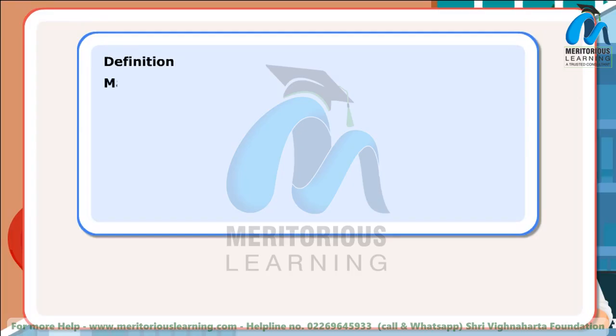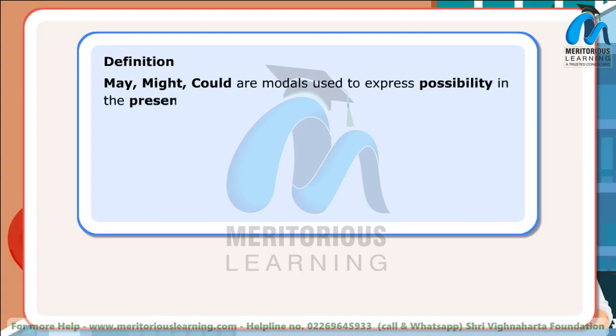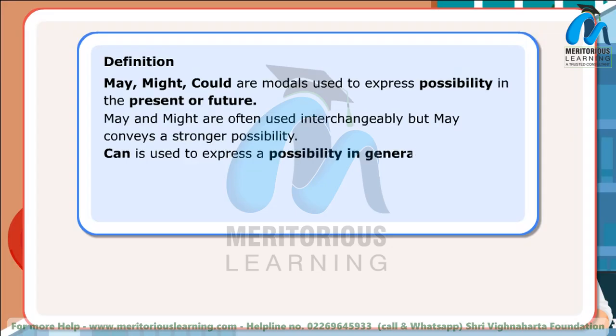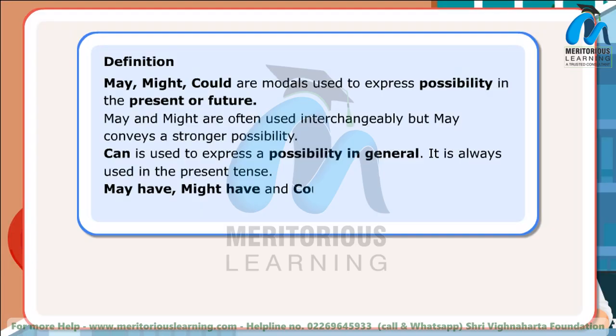Definition. May, might, could are modals used to express possibility in the present or future. May and might are often used interchangeably, but may conveys a stronger possibility. Can is used to express a possibility in general. It is always used in the present tense.